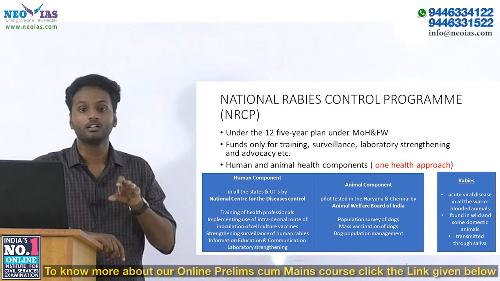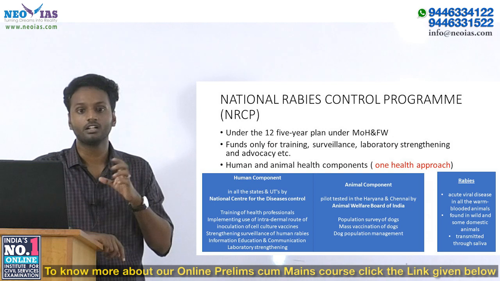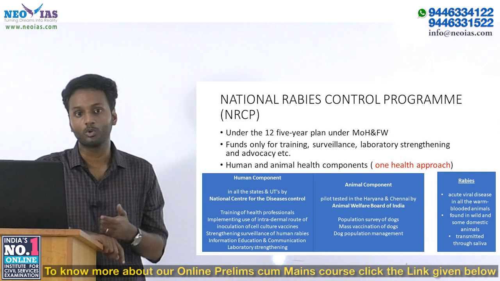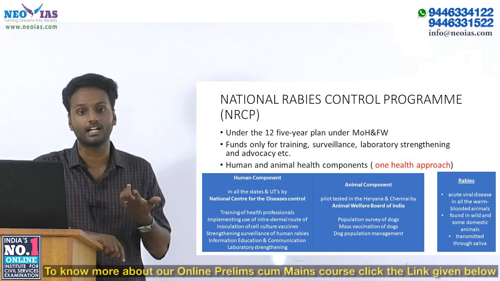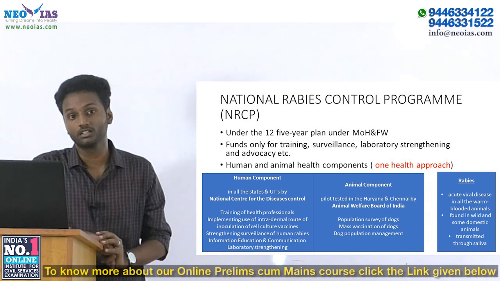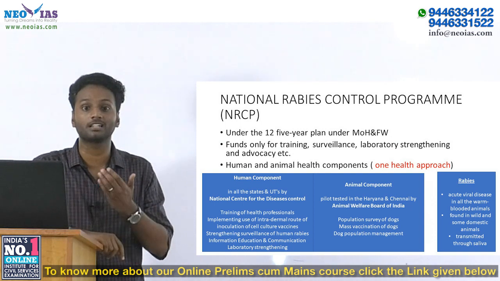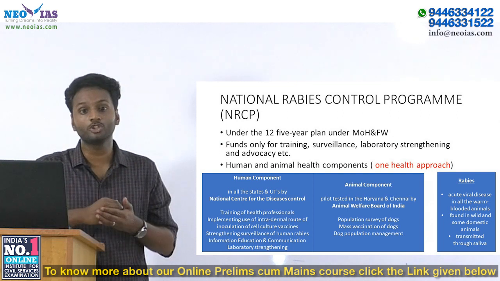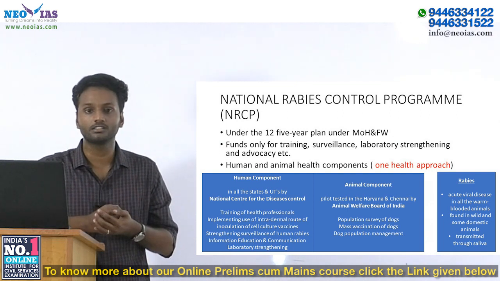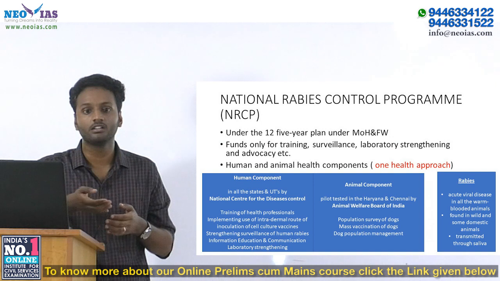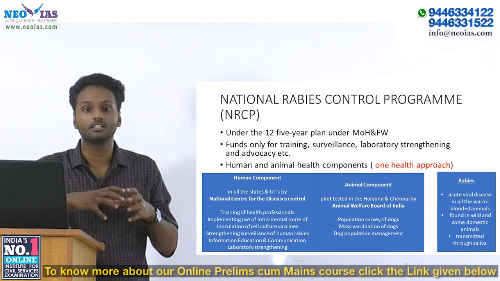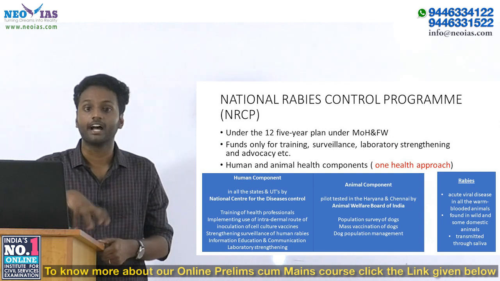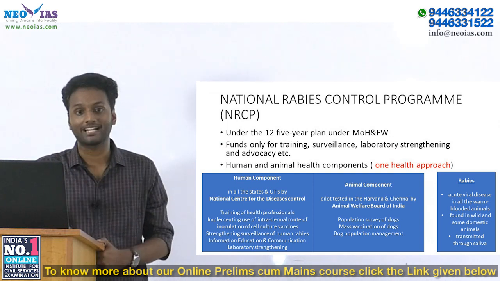As we discussed in the previous class, we have discussed the One Health approach. One Health is a concept propounded by the World Health Organization. It basically talks about how, in order to maintain human health, we need to intervene in other related sectors like animal health as well as plant health and the manufacturing of packaged food material.